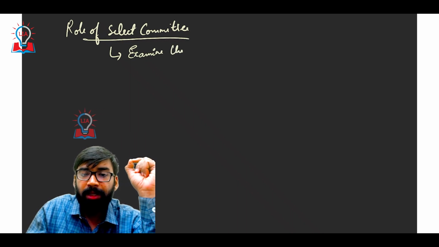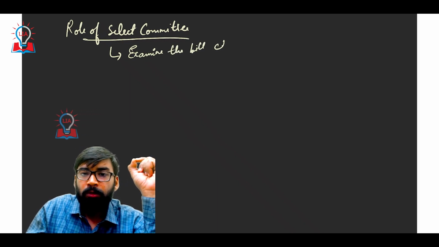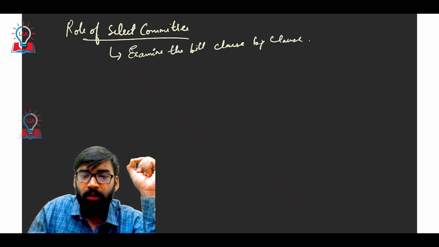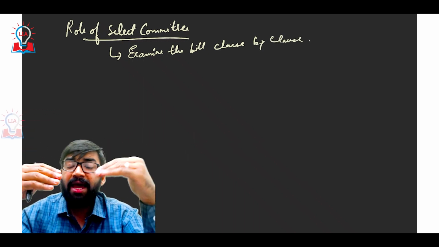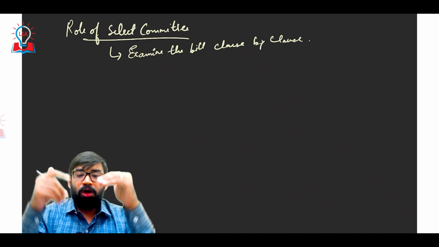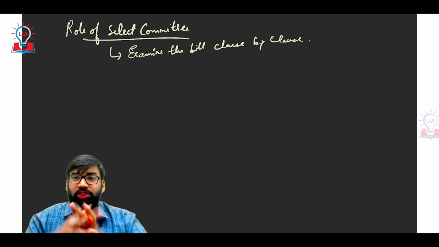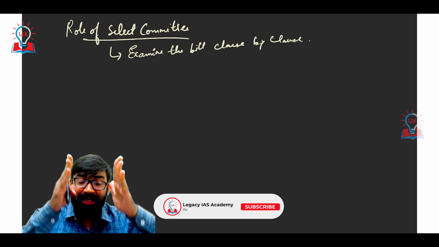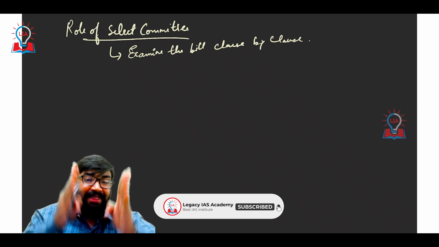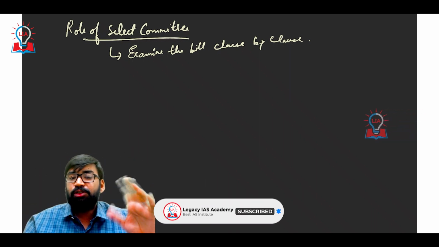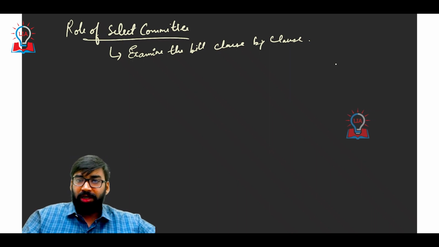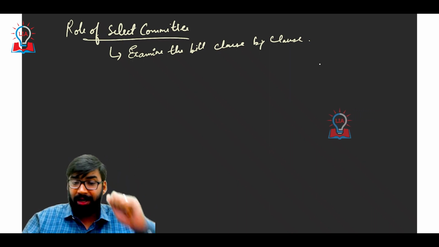Why do they examine the bill clause by clause? Because they want to check whether this bill is clearly showing the intention for which it has been made. So here they just check the intention behind the bill.